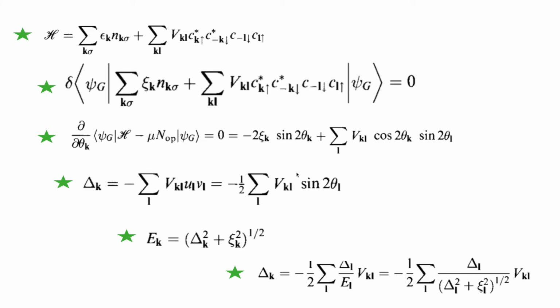The main reason is that u and v come as eigenfunctions. If you diagonalize the Hamiltonian, you get the eigenfunction corresponding to the eigenvector, and u and v are the components of that eigenvector. And as you know, eigenvectors are normalized, so u square plus v square equals 1.